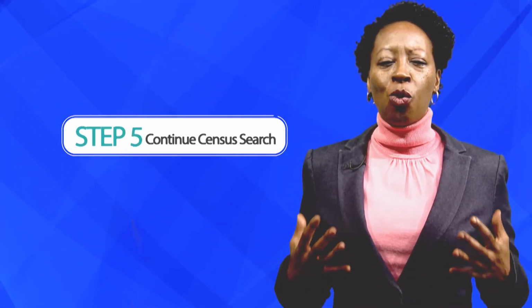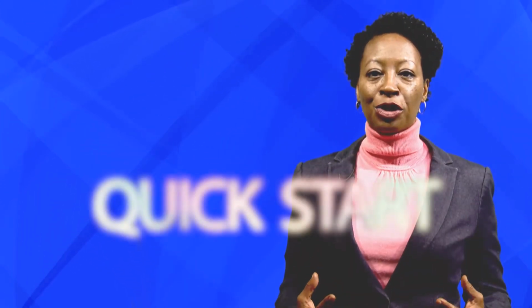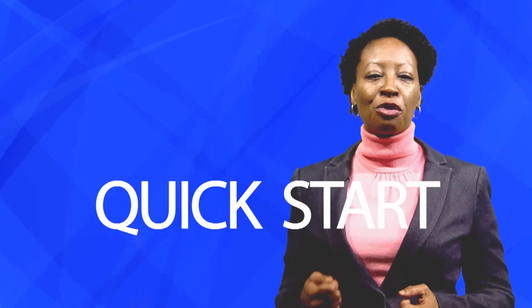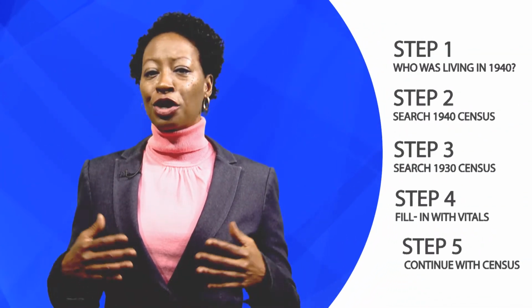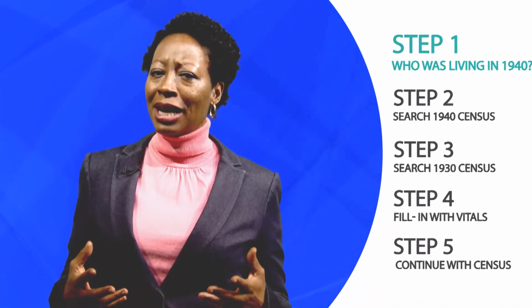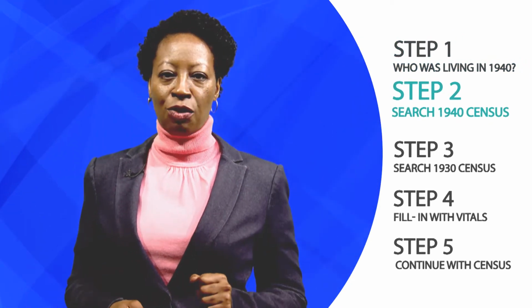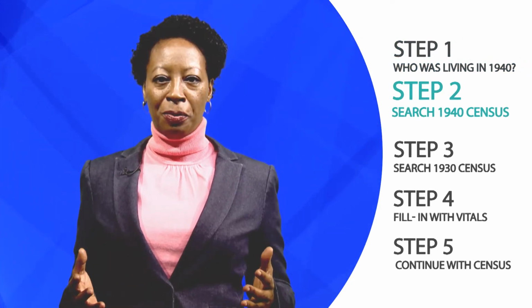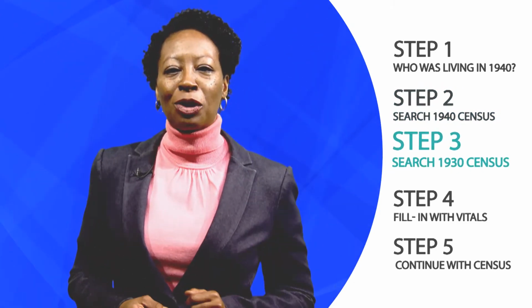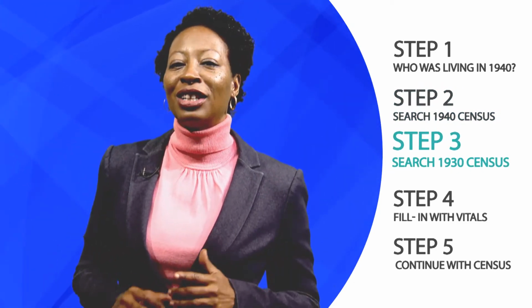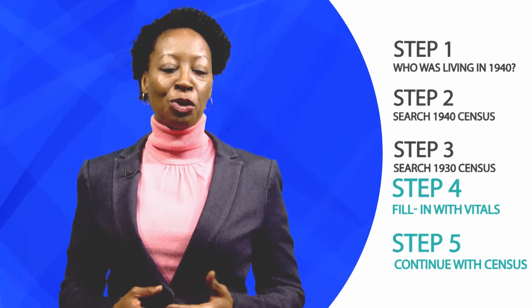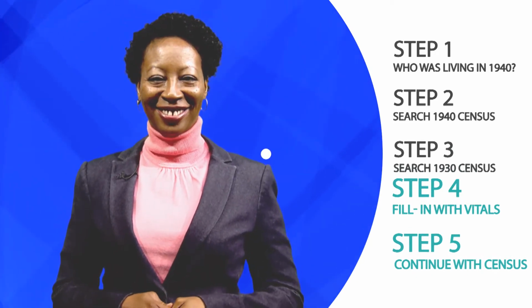Take all of that wonderful information that you gathered from the previous census and the vital records and use that to find more information about your family. This could go surprisingly quick, or it might take some time, but just keep focusing on the census records. Keep it simple. That's my quick start method. So now let's use this method to help Tori find his family.